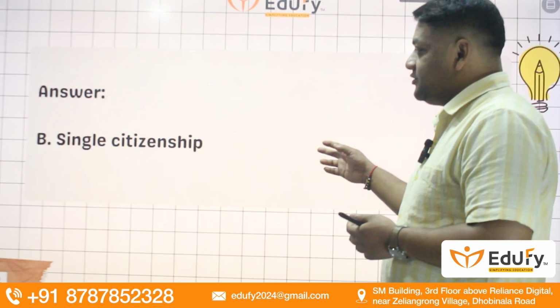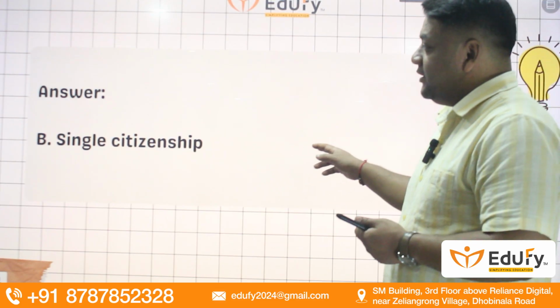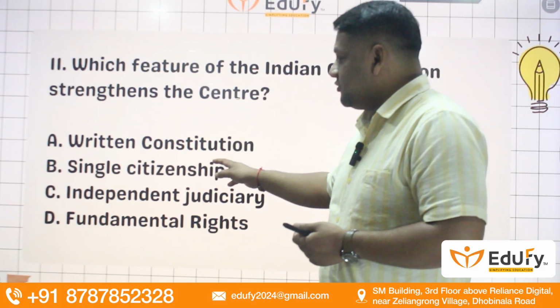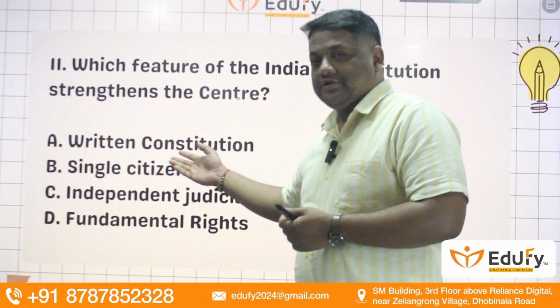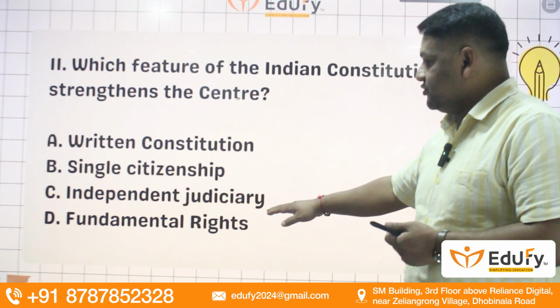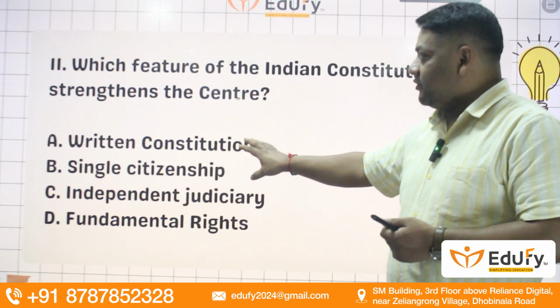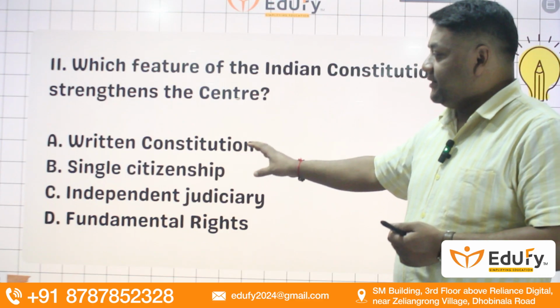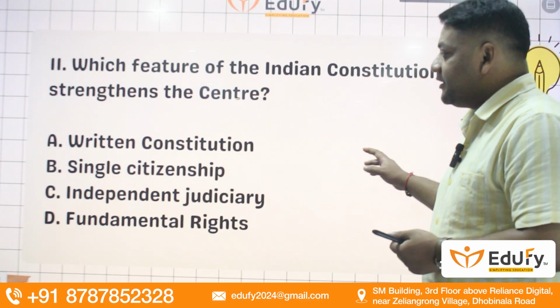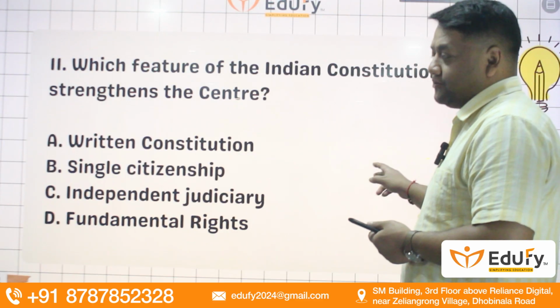center of India. Single citizenship is one of the parts. You can consider this written Constitution has single citizenship addition, independent judiciary addition, fundamental rights addition in it. So written Constitution gives all of these basic rights to the center. You can consider A or B also.